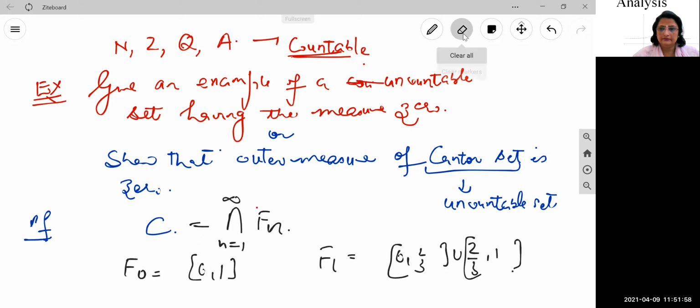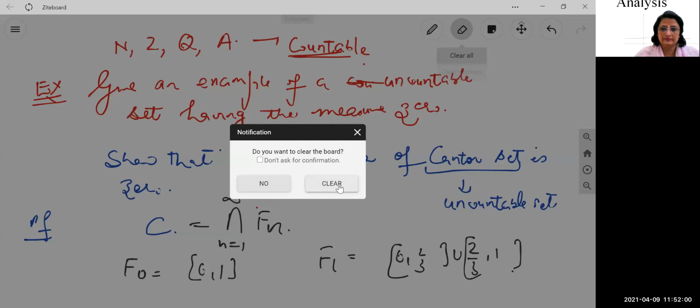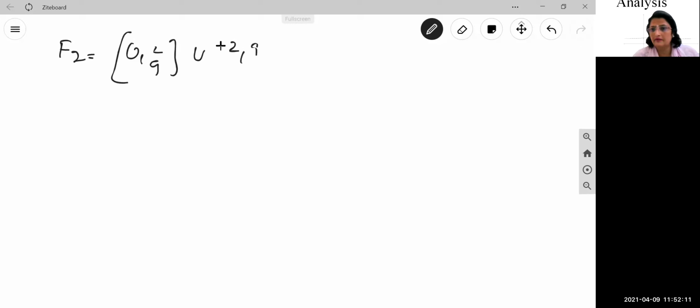Then, again, next is F2. We know how to write it, because we divide every time into 3 equal parts, and we always leave the middle open interval.